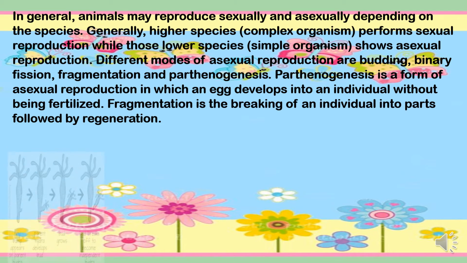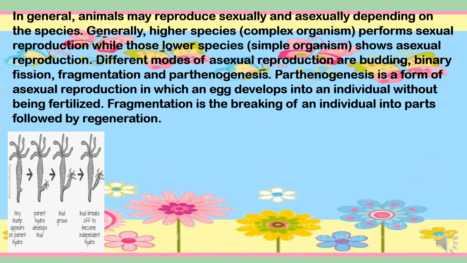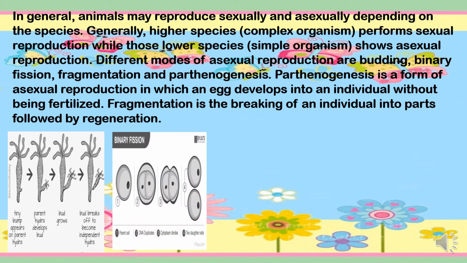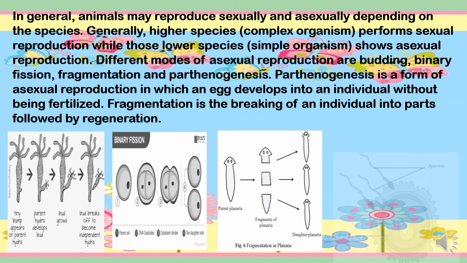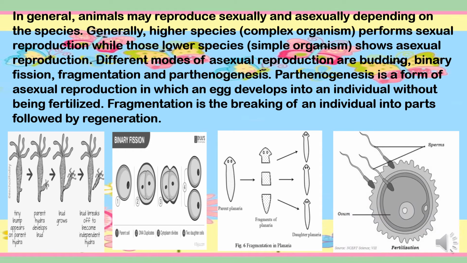So different modes of asexual reproduction are budding, binary fission, fragmentation, and parthenogenesis. Parthenogenesis is a form of asexual reproduction in which an egg develops into an individual without being fertilized. Fragmentation is the breaking of an individual into parts, followed by regeneration.